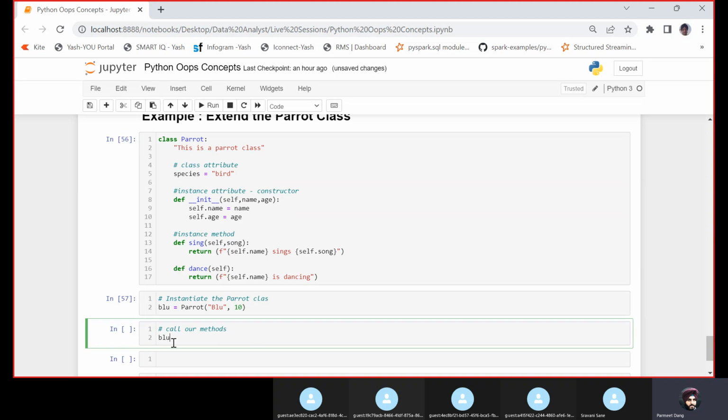If you see blue dot and the moment I press tab, you would see we can access age, species, because species is a class attribute. So you can directly access species. You can access the age because it is an instance attribute and we have assigned the age to self.age. You can access name because it is assigned to self.name, and all the instance methods you can access, sing and dance.